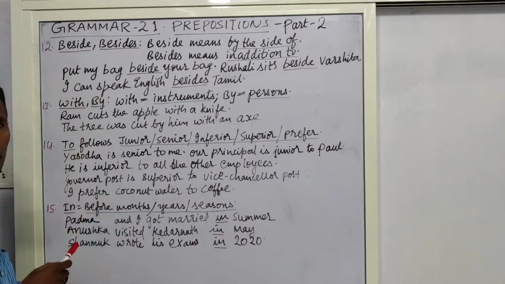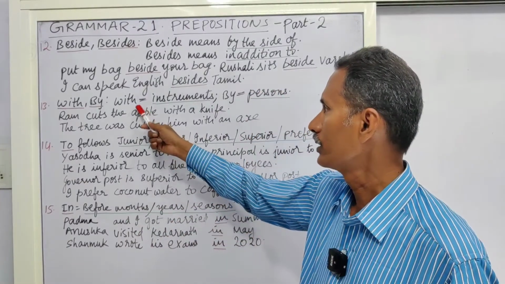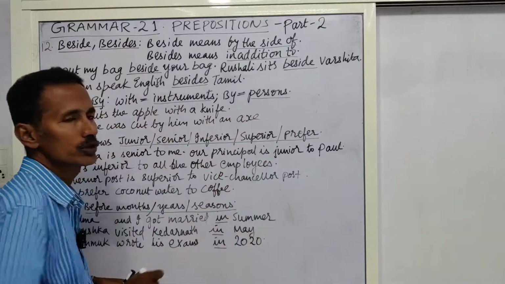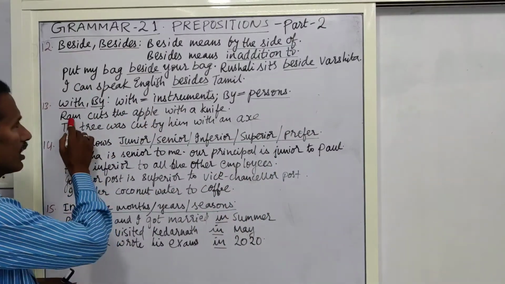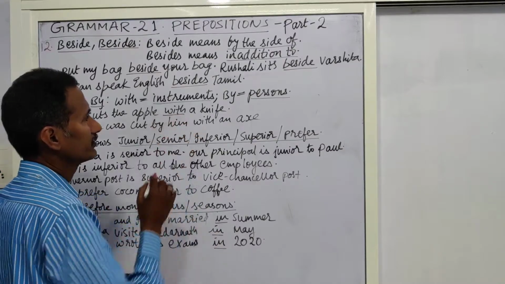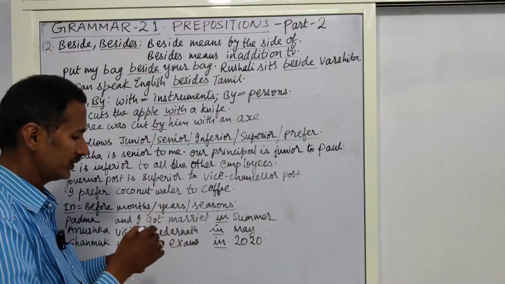Now coming to the next prepositions, with and by. When do we use this with? With is used with instruments, whereas by is used with persons. Ram cuts the apple with a knife. With a knife. The tree was cut by him with an axe.